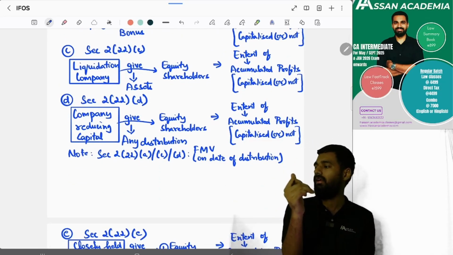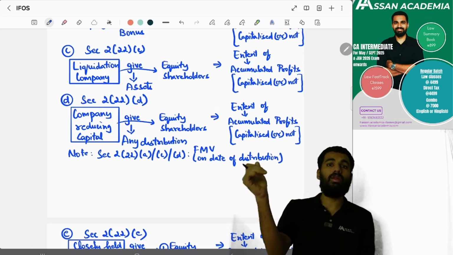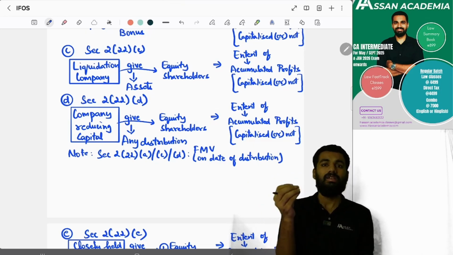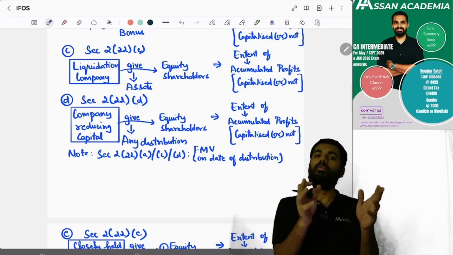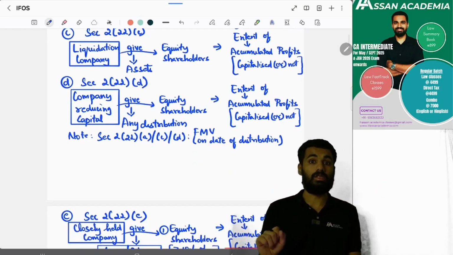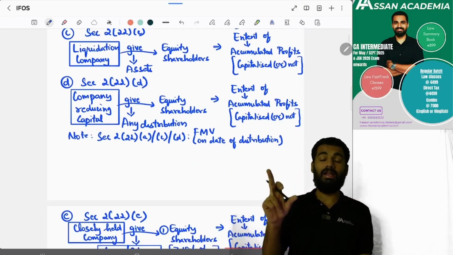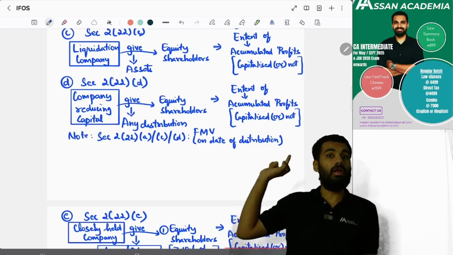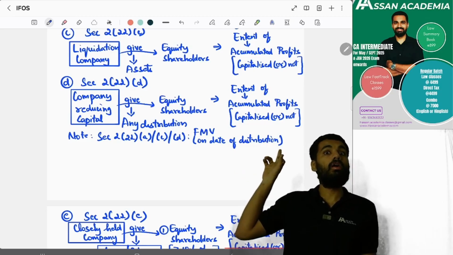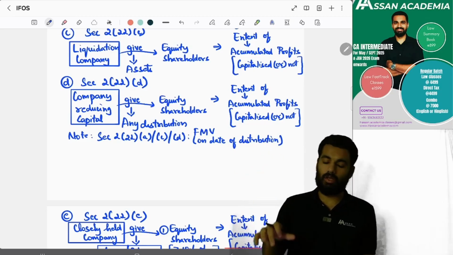Next, a liquidated company is giving assets to the equity shareholder. In this situation, to the extent of accumulated profits, whether capitalized or not, will be taken to the income from other sources. Yes or no? Yes. And kindly understand, the remaining amount will be taxed in the hands of the shareholder only under capital gains. Yes or no? Yes.